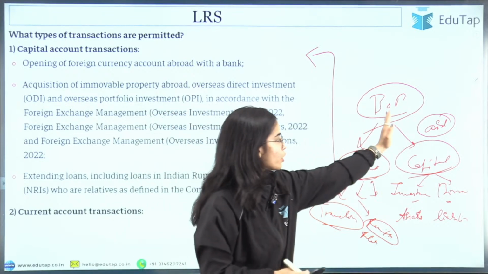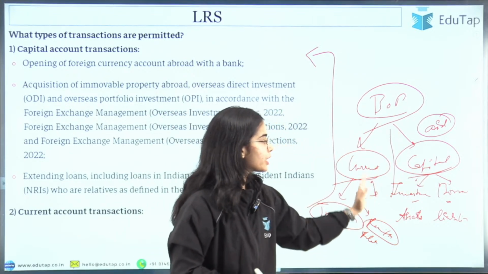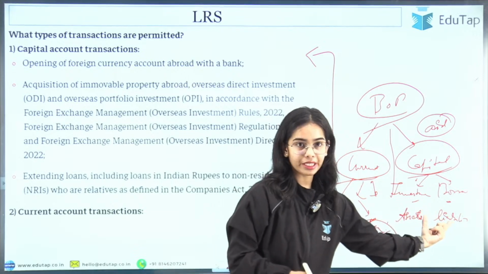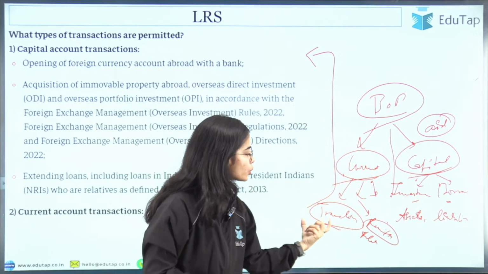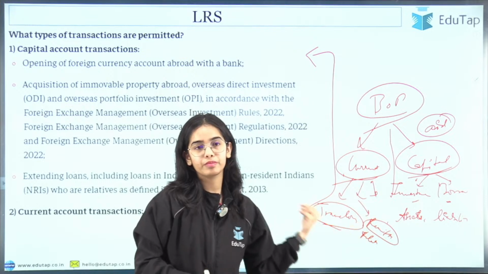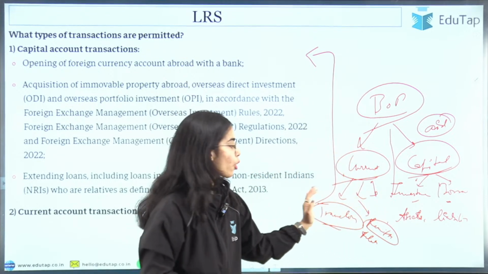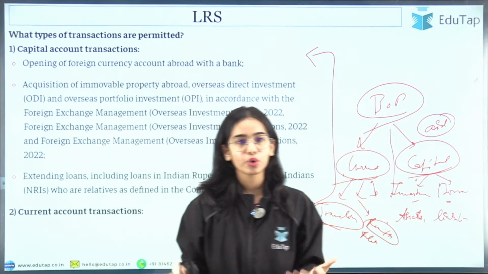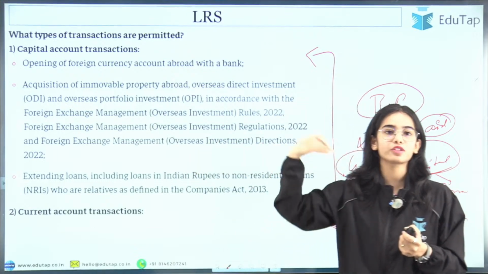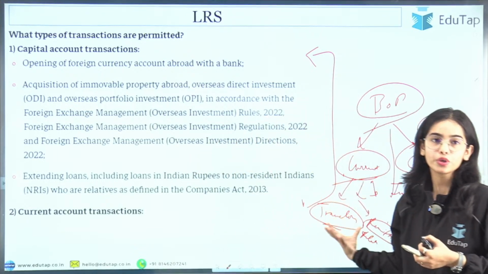So there are the two accounts, the current account and the capital account. The capital account includes all the assets and the liabilities, while the current account includes all the basic transactions that you do, like sending money to your relatives, your son or your daughter, or traveling abroad.